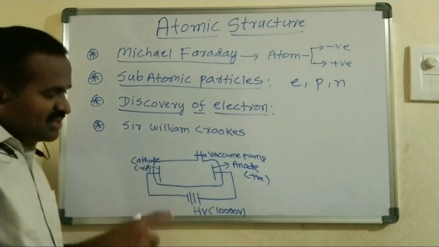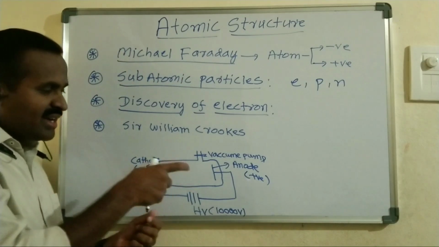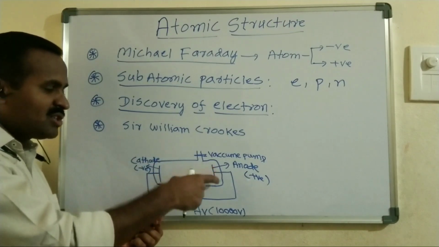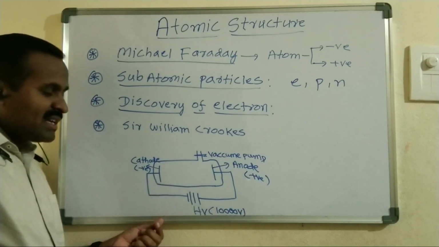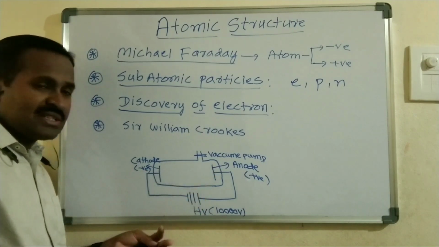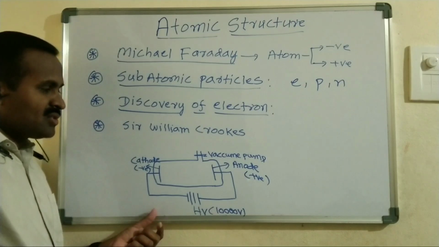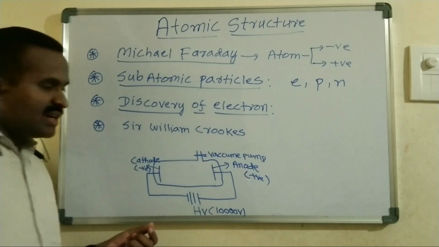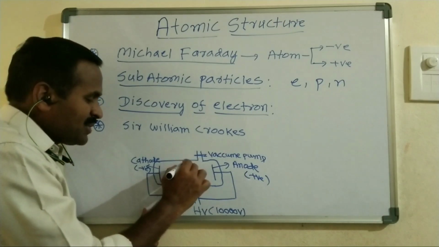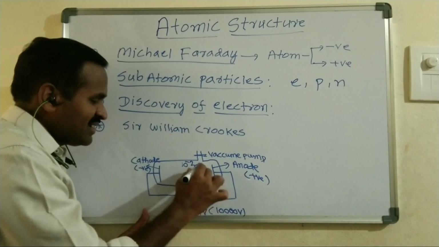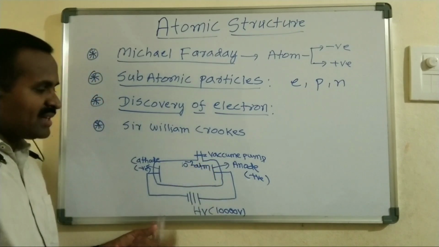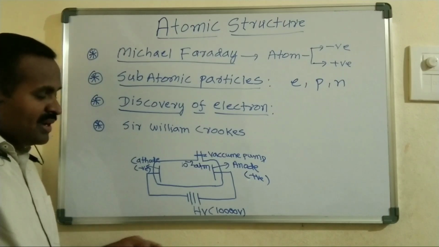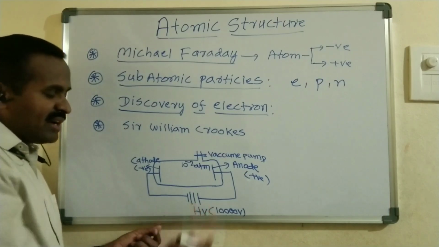This discharge tube mainly contains a hollow glass tube, inside which are fitted two metal plates. One acts as a cathode and the other as an anode. Now we pass gas into the discharge tube at a very low pressure of 10 power minus 2 atmosphere, and then we can apply the high voltage current.